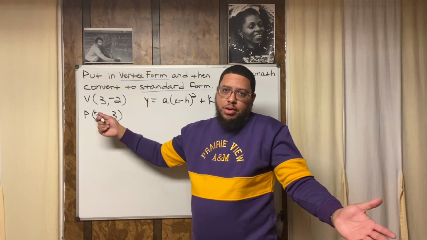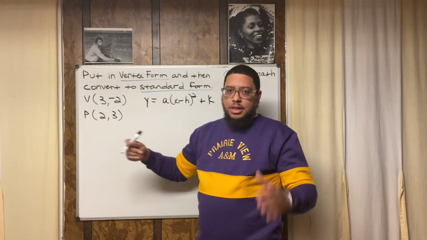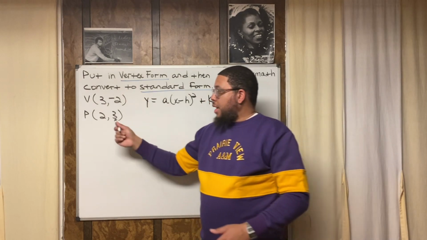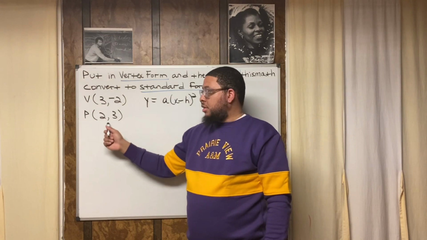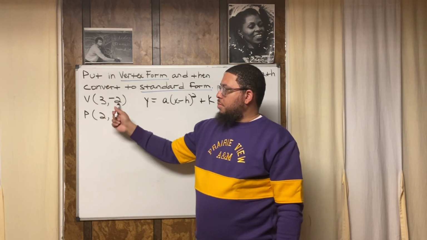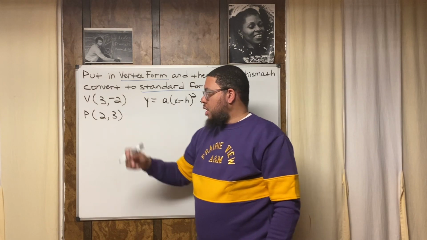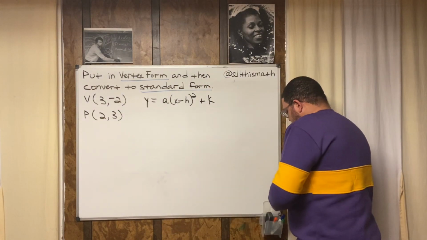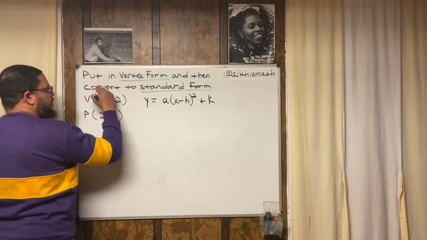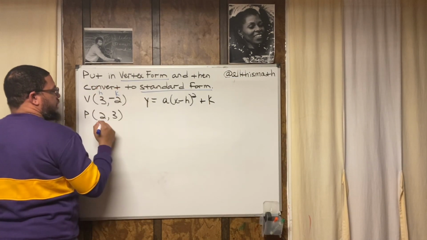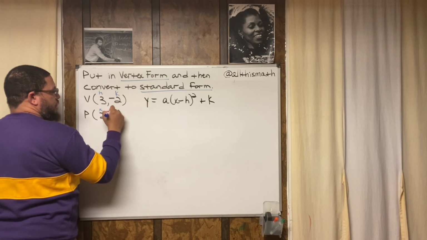Again, this is critical: x and y represent the coordinates of some random point on the parabola, whereas h and k represent the coordinates of the vertex. So let me write that down because that's very important. This is my h, this is my k, this is my x, this is my y.